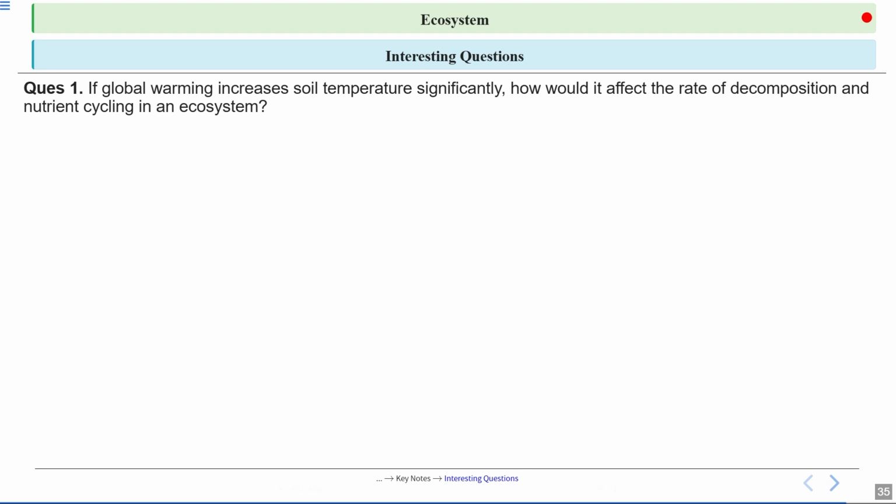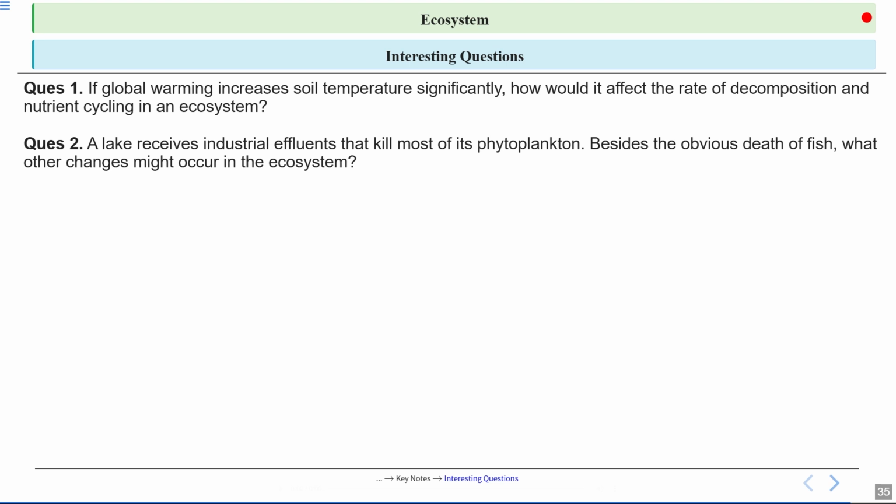Now, there are some interesting questions for you. You have to critically analyze these questions. Question 1, if global warming increases soil temperature significantly, how would it affect the rate of decomposition and nutrient cycling in an ecosystem? And question number 2, a lake receives industrial effluents that kill most of the phytoplankton. Besides the obvious death of fish, what other changes might occur in the ecosystem?